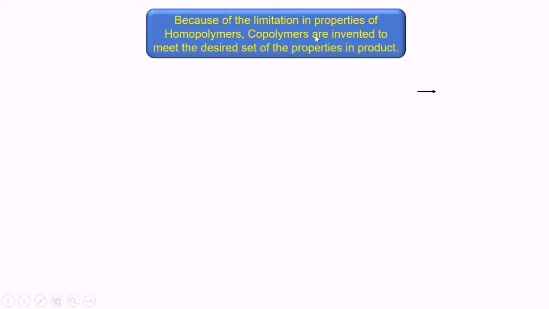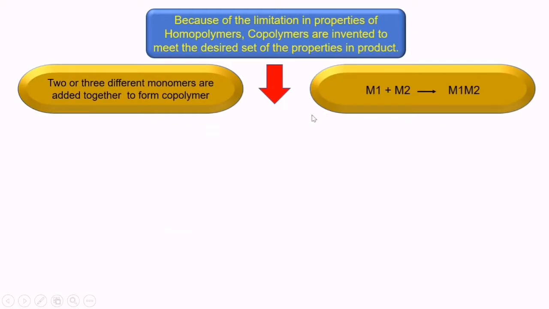These copolymers were invented to meet the desired set of properties in the product. Copolymers can be made from monomer 1 and monomer 2 polymerizing with each other, forming M1 M2 linkages. Here two or three different monomers are added together to form a copolymer.